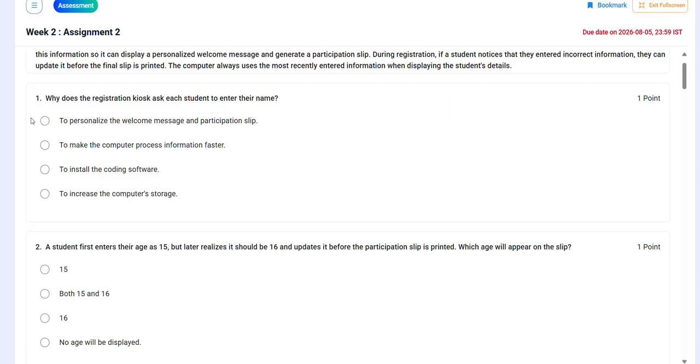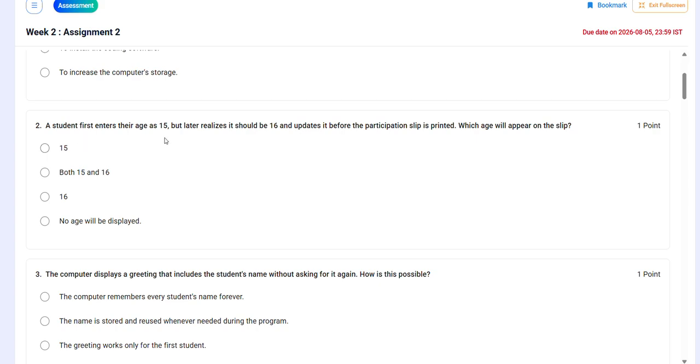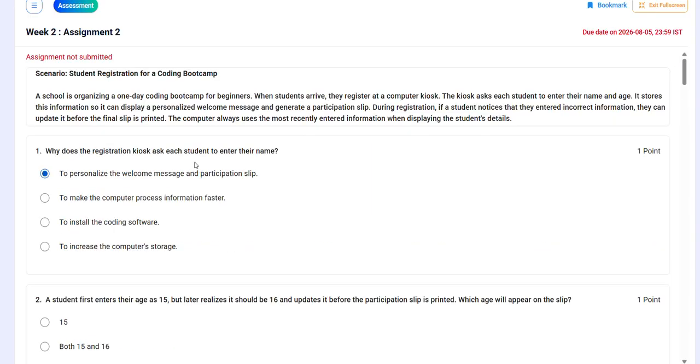The solution is to personalize the welcome message and participation slip. Then, a student first enters their age as 15 but later realizes it should be 16 and updates it before the participation slip is printed. Which age will appear on the slip? So, the slip will show 16.